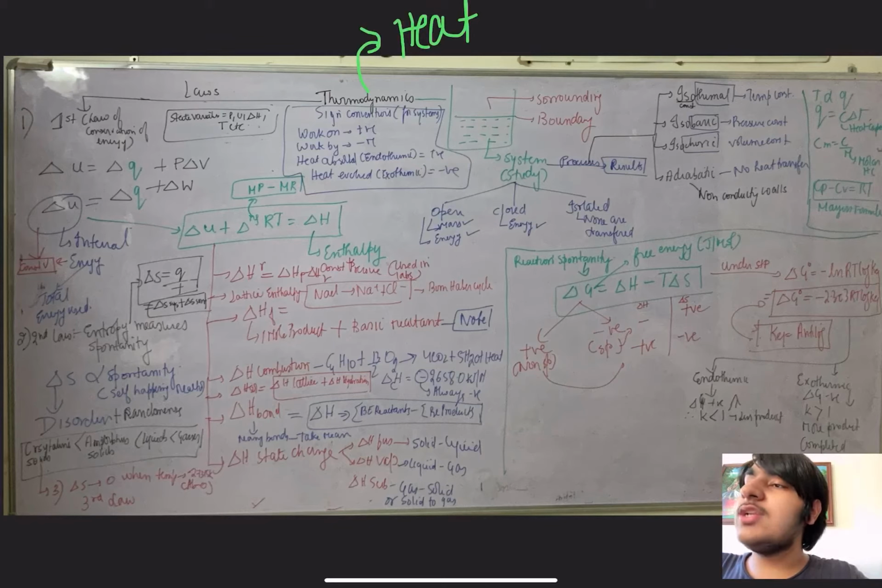Internal energy is measured in joules because it is a form of energy, and the formula is delta U = delta Q + delta W. Delta W is the work done, and work done can also be written as pressure into volume by a simple derivation.